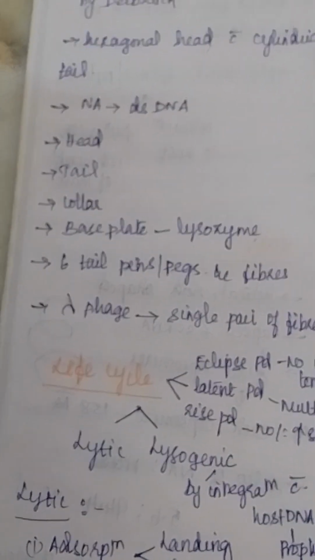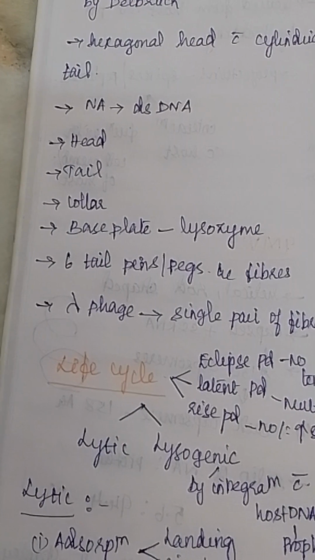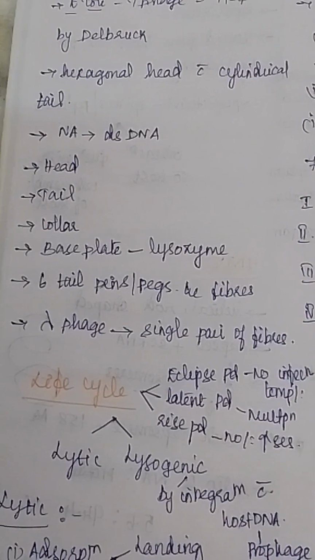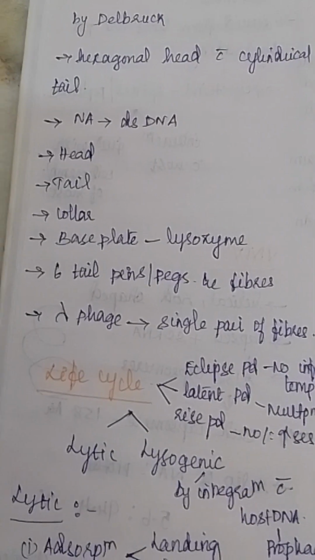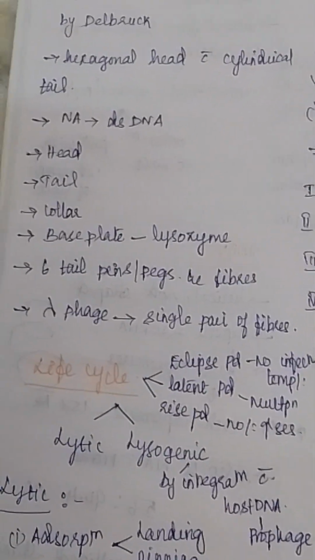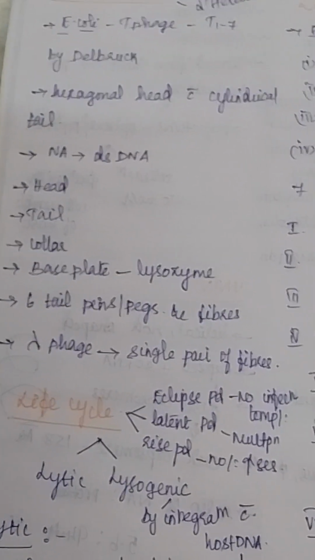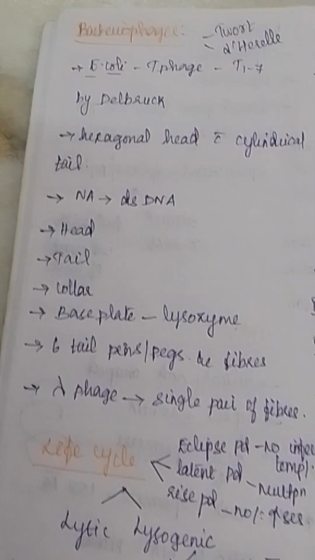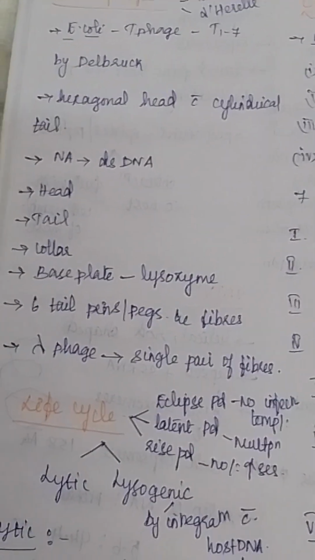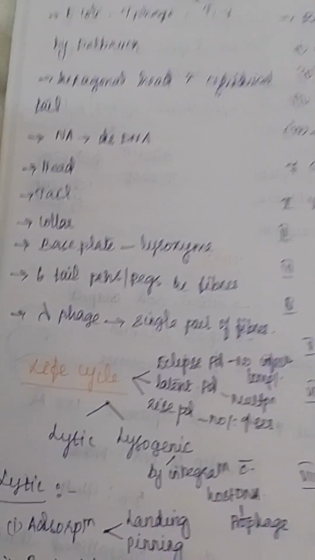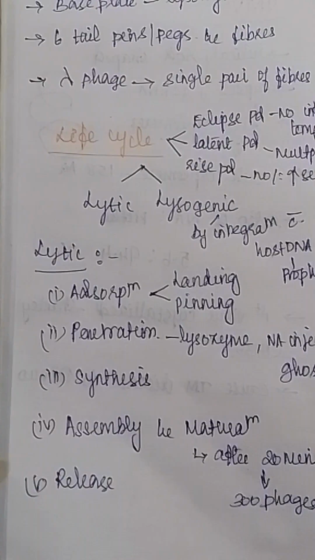This lysozyme helps in penetration of the virus genetic material into the host cell. This phage base plate has 6 tail pins or pegs and also 6 fibers. There is a difference between lambda phage and T4 bacteriophage. Lambda phage has a single pair of fibers, whereas the bacteriophage has 6 tail fibers.